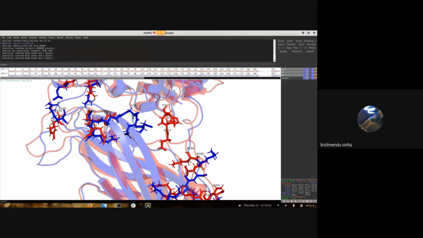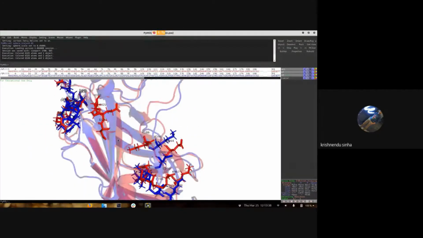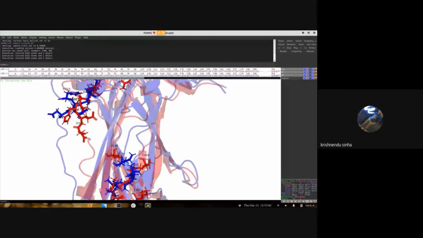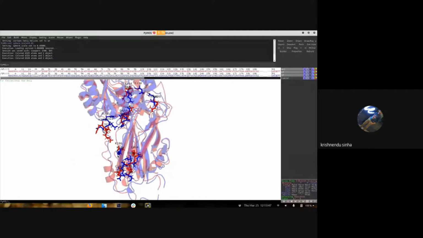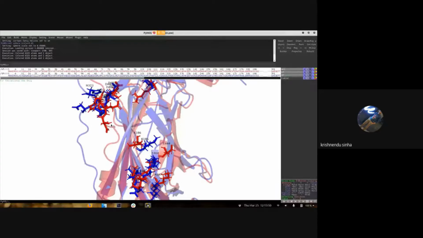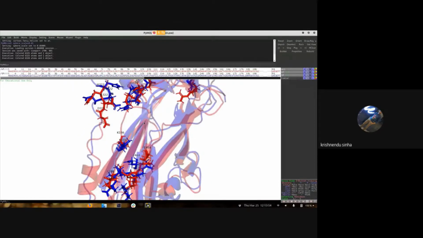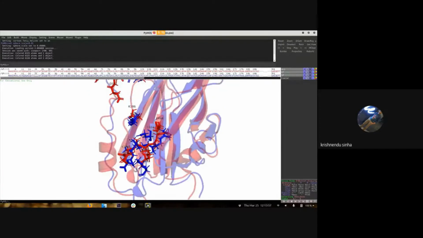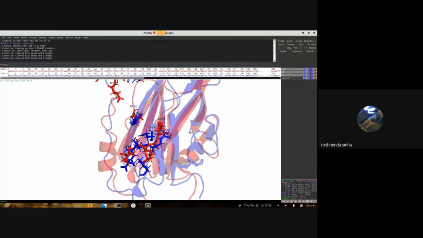As a result of these hydrogen bonds, this N-terminal moves towards the C-terminal, and as this N-terminal moves towards the C-terminal, the interaction between this C-terminal and this PBR region gets broken. We can see that the distance between these two regions increases, so the interaction will decrease, and there is a large change in the hydrogen bond network here.